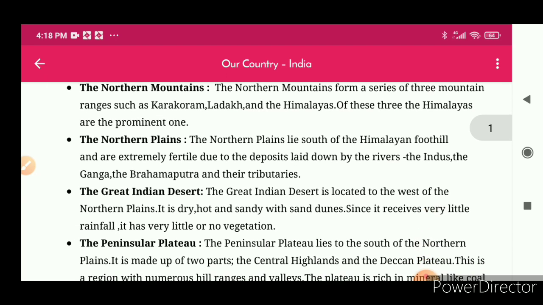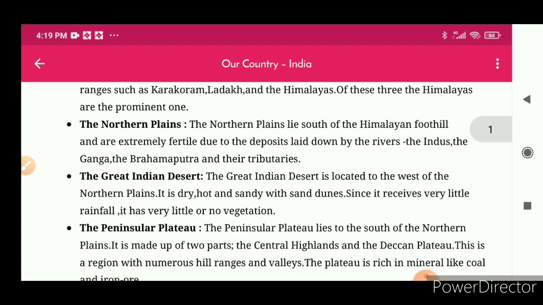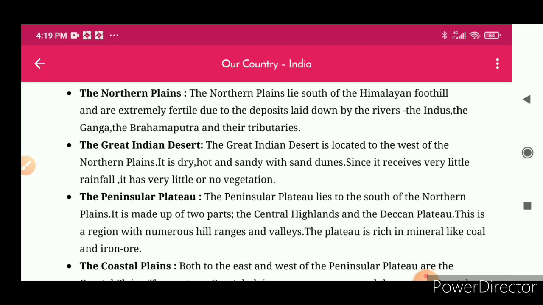Third point is the Great Indian Desert. The Great Indian Desert is located to the west of the northern plains. It is dry, hot and sandy with sand dunes. Since it receives very little rainfall, it has very little or no vegetation. Fourth point is the Peninsular Plateau.